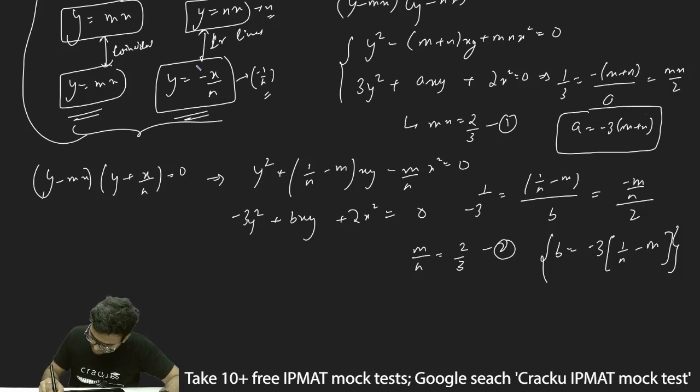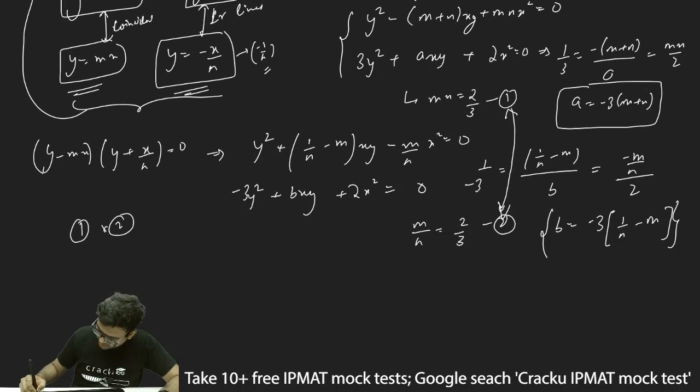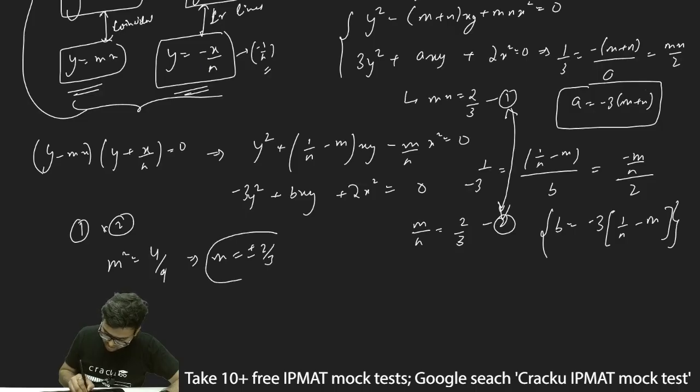Now what I'll do, I'll multiply equation 1 and equation 2. So 1 into 2 I'll do, and thus what I'll get, mn into m by n, and n will get cancelled, and thus m square will be equal to 2 by 3 into 2 by 3, which is 4 by 9, and thus m is equal to plus minus 2 by 3. Now m is equal to plus minus 2 by 3, I'll substitute in any of the equations, either equation 1 or equation 2, and I'll ultimately get, if I put m is equal to plus 2 by 3, n will be equal to 1. If I put m is equal to minus 2 by 3, n will be minus 1.